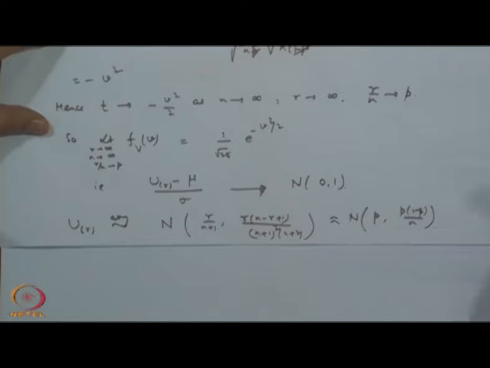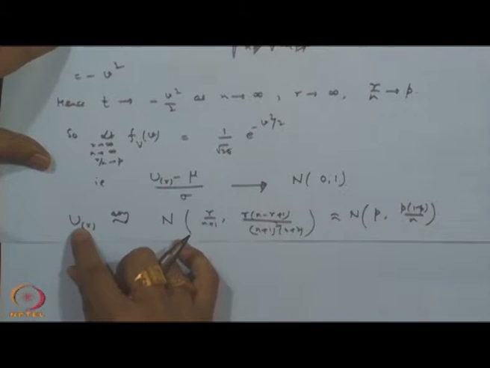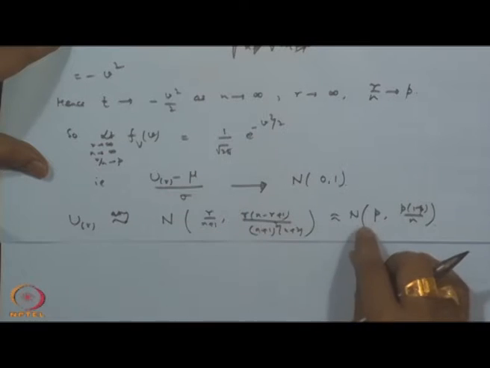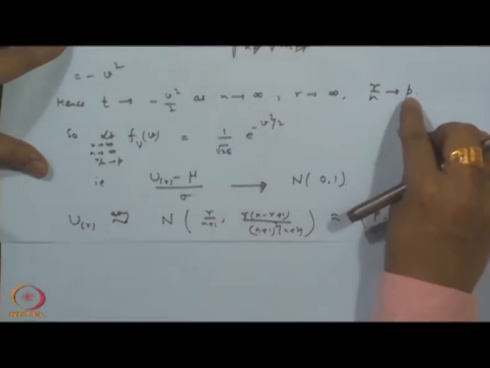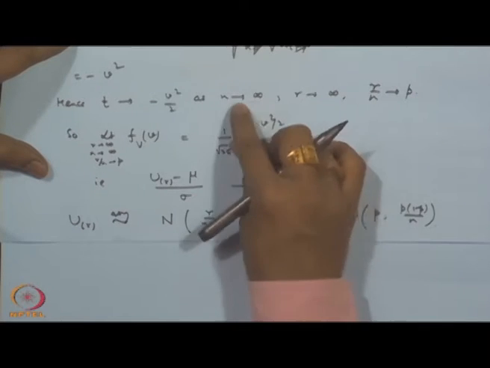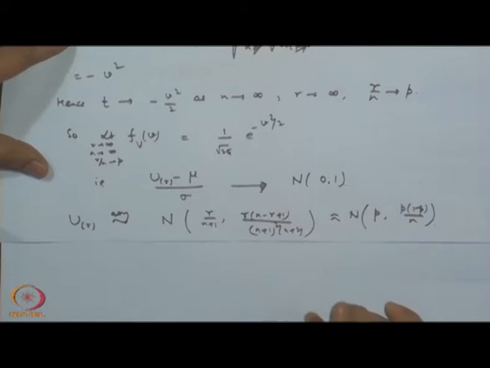out in terms of F the asymptotic distribution of the rth order statistic from any distribution. Then the second condition was that when r tends to infinity and n tends to infinity, but r by n tends to p. That means we are fixing the position in a fixed proportion, for example the median, it could be quartile, etc. In that case, firstly when we consider the uniform distribution, then U r is asymptotically normal with mean p and variance p into 1 minus p by n, where r by n tends to p, r tends to infinity and n tends to infinity. This is the result that we had proved.